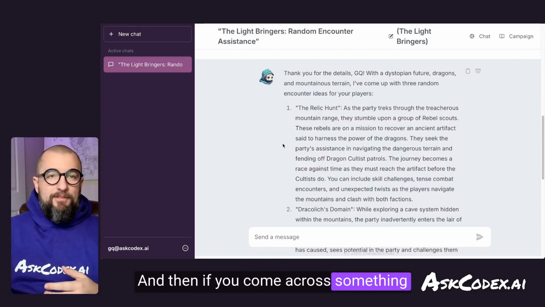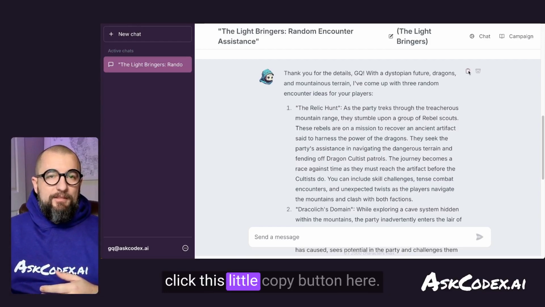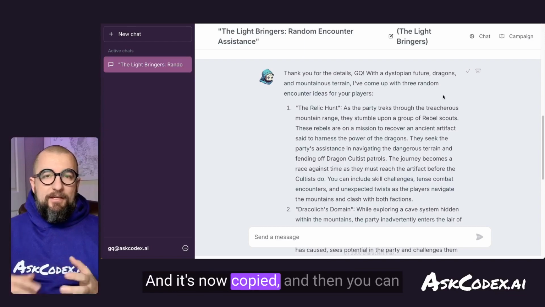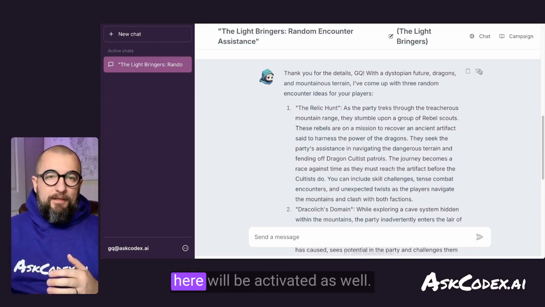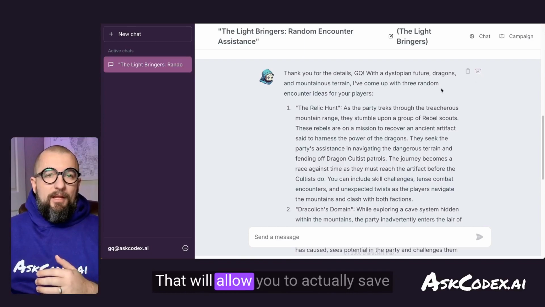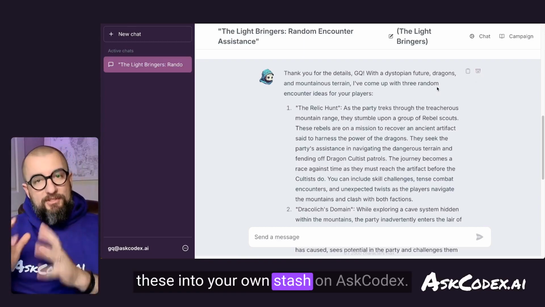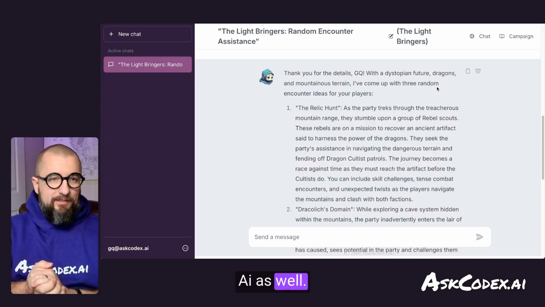And then if you come across something that you really like, you can always click this little copy button here, and it's now copied, and then you can paste it into your other documents. In the future, this little button here will be activated as well. That will allow you to actually save these into your own stash on AskCodex.ai as well.